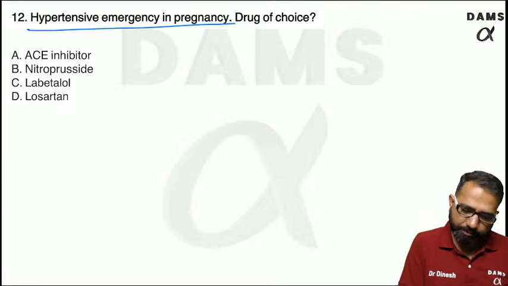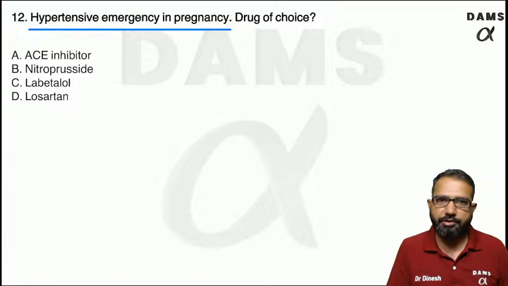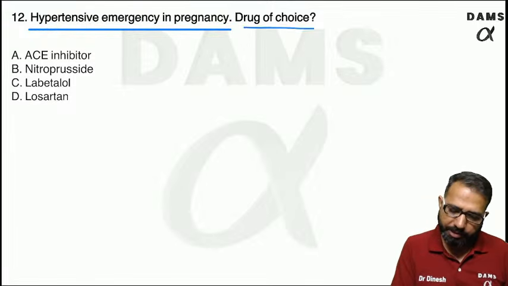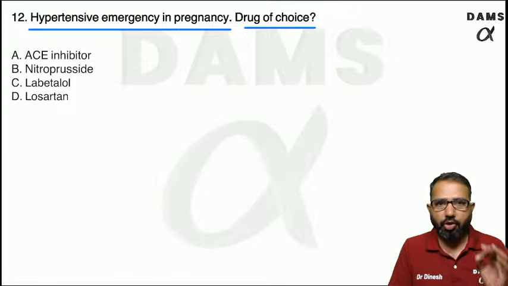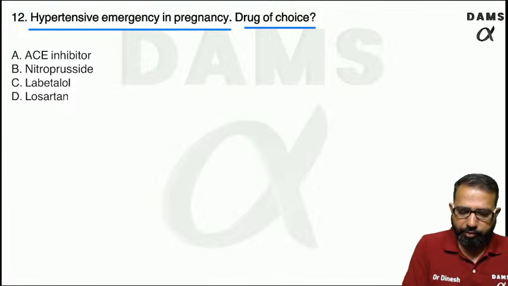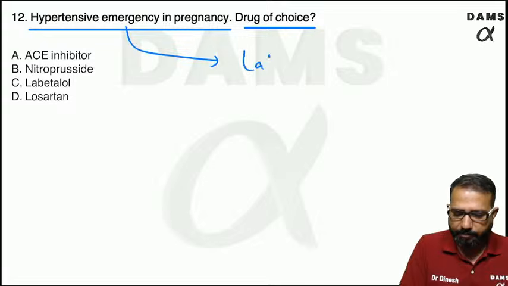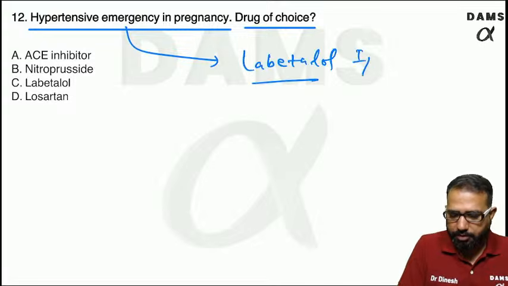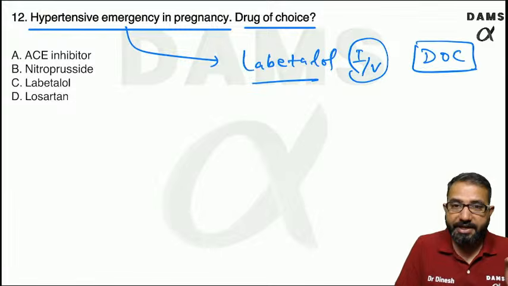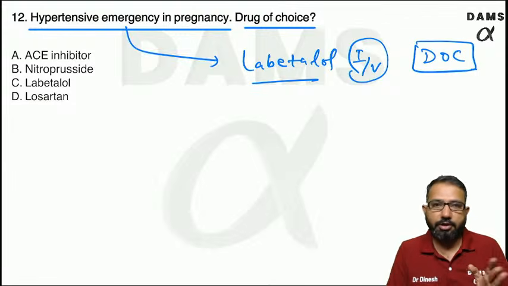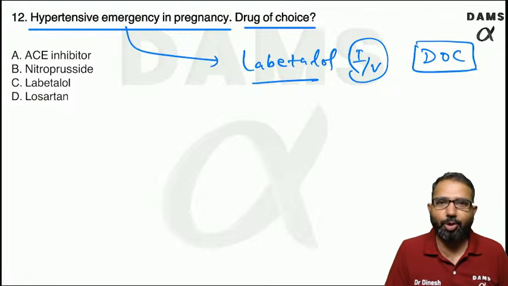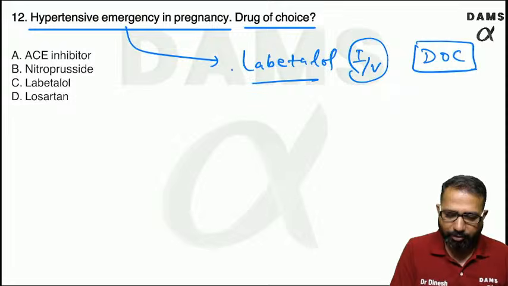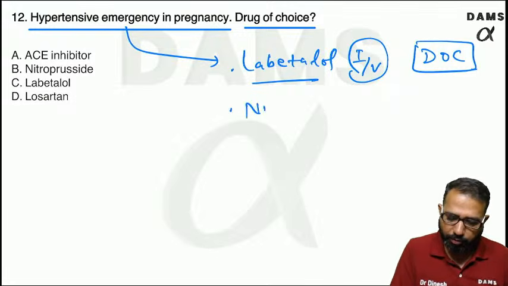Hypertensive emergency in pregnancy. What is the drug of choice? Always remember, for hypertensive emergency in pregnancy, labetalol is the drug of choice. Always remember this. Beta comes in pregnancy, so that is labetalol. That is the drug of choice. If labetalol fails, then we think about the calcium channel blocker, nifedipine.